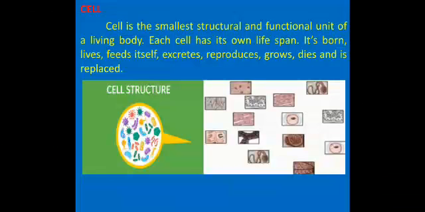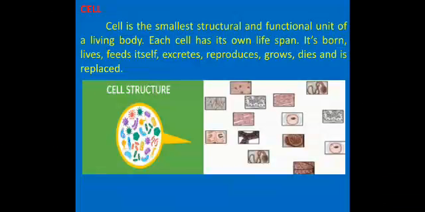Next slide, cell. Cell is the smallest structural and functional unit of the living body. Each cell has its own lifespan. It's born, lives, feeds itself, excretes, reproduces, grows, dies, and is replaced. The human body is composed of trillions of cells. They provide for the body, take in nutrients from the food, convert those nutrients into energy, and carry out specialized functions.